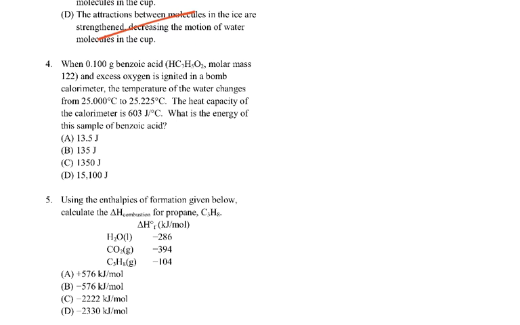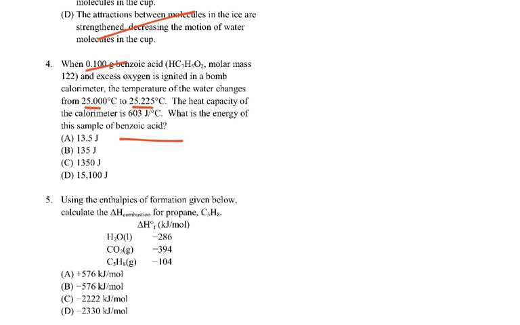When 0.1 grams of benzoic acid in excess oxygen is ignited in a bomb calorimeter, the temperature of the water changes from 25 to 25.225. Okay, that makes sense. The heat capacity of the calorimeter is 603 joules per degree. What's the energy of this sample of benzoic acid? Well, the fact that it's 0.1 gram of benzoic acid really makes no difference in this case. We just want to know the energy, not the delta H. So we're looking for Q here.